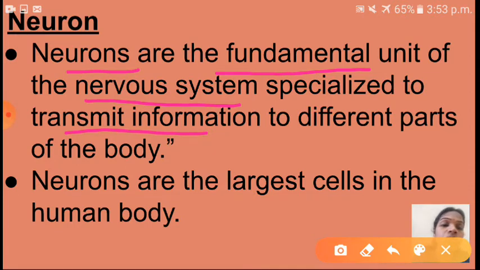Okay, so neurons are the largest cells in the human body. Can you say what is the largest cell in our body? Neuron. Okay, what is meant by neuron? Neurons are the fundamental unit of the nervous system, specialized to transmit information from one place to another place of